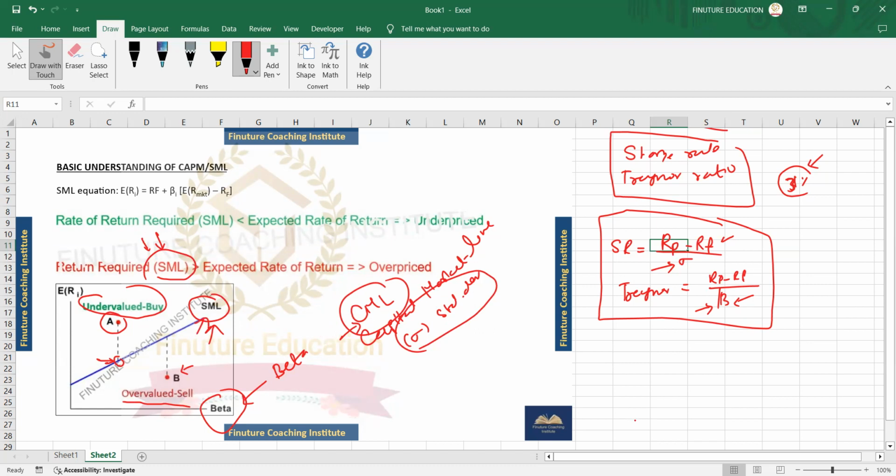So both of them do measure the increase in the required rate of return as the risk, be it systematic risk or company related, which is idiosyncratic risk. Company related, you can think of any management issues or any labor strike. If laborers are not happy, if they're not getting a good increment, they may say that they don't want to work for a certain time period unless they get an increment. So those kinds of issues are very specific to those companies.